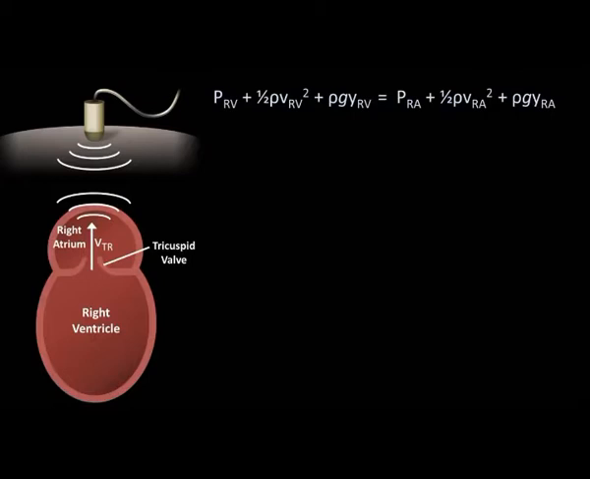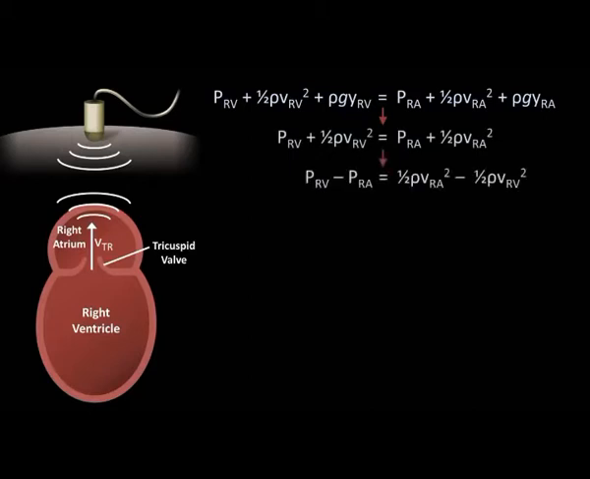Let's rearrange terms. Since points are adjacent to the tricuspid valve and the point RV is some distance away from the valve, then the velocity RA is much greater than the velocity RV, even more so when these velocities are squared. So the term 1/2 density V_RV squared can be ignored to achieve an approximation. This then leaves pressure RV minus pressure RA approximately equal to 1/2 density times V_RA squared.